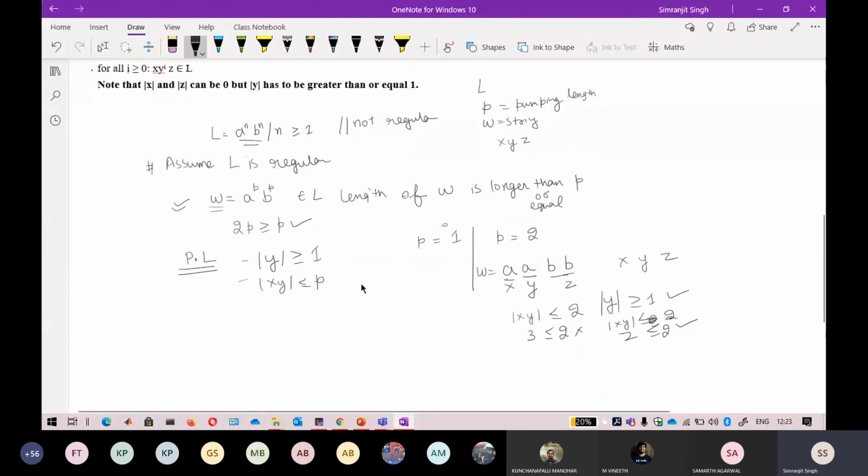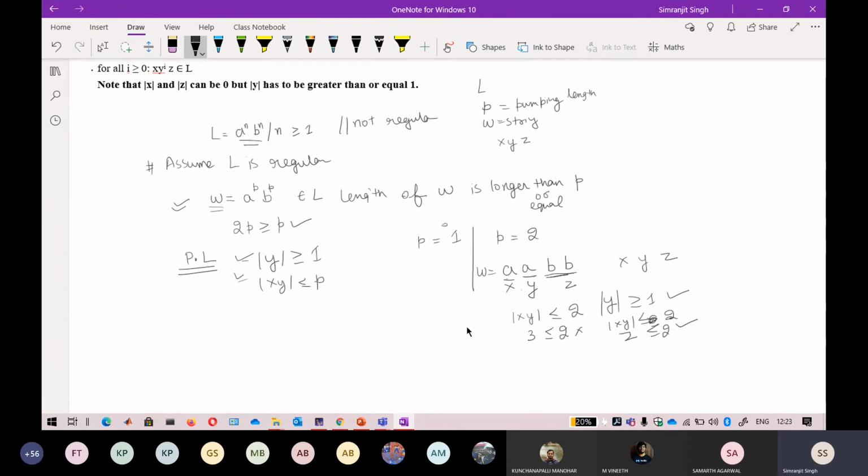Now just keep in mind that X contains one symbol, Y contains one symbol, and Z contains two symbols. How to select X, Y and Z, the division of it, is all right as long as they satisfy these two conditions. I cannot take Y as ab, because then the length of XY will increase and it will not be less than or equal to P. That is why I have chosen it this way.